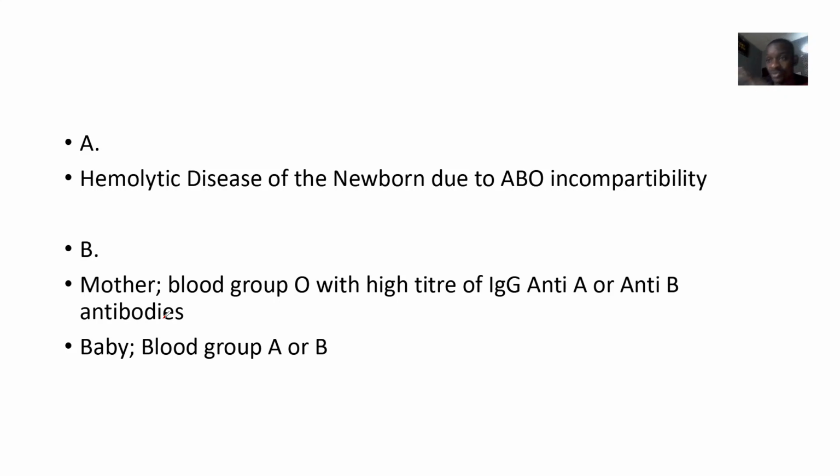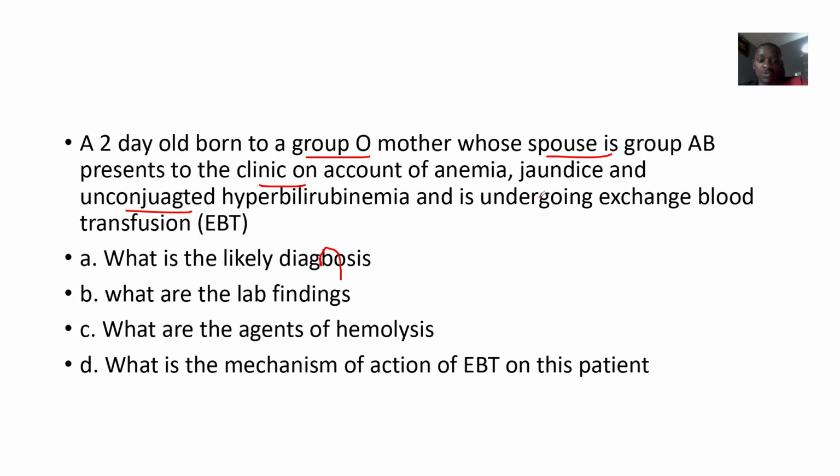So for the first question, your diagnosis of course is hemolytic disease of the newborn due to ABO blood group incompatibility. I think there's no R in incompatibility, it's just T directly. So for me, I would like you to put, after this ABO, blood group incompatibility. Alright. Then number B is, what are the lab findings?